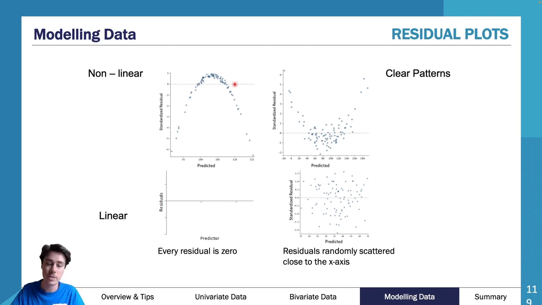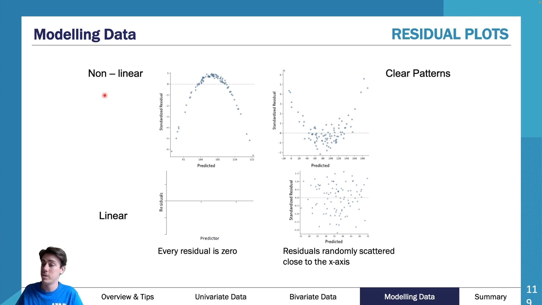If your residual plot produces a pattern, no matter what it is, it can be a straight line pattern. It could be a straight line that goes here to here. It could be a curve like this one that goes here to here, or a curve that goes like this one to here. If it has a clear pattern, your residual plot, it means that your original raw data was non-linear. It was not linear and you cannot make predictions with it.